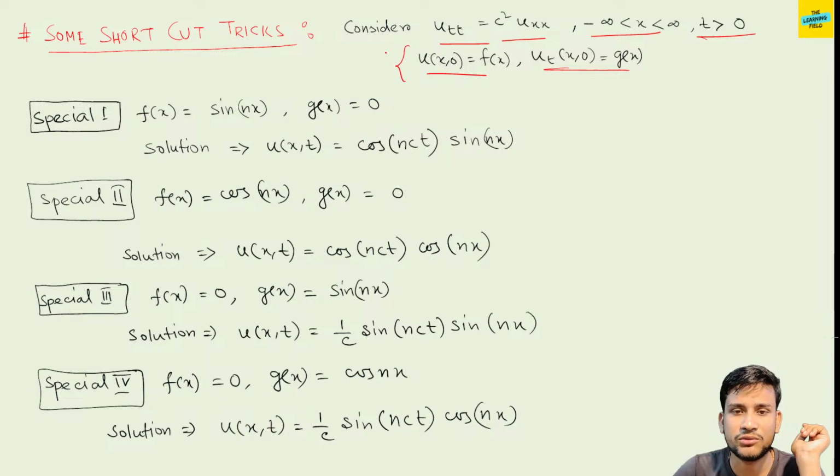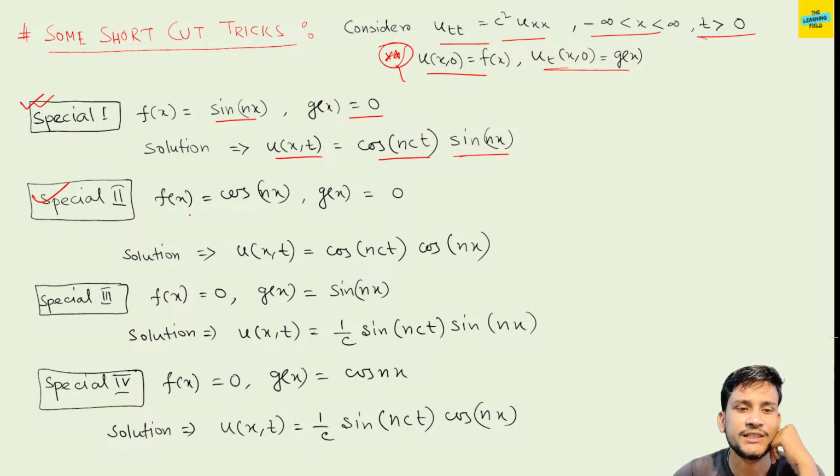Remember these two things, very important. Now these are special cases. One, if f(x) equal to sin nx or a sin nx is given and g(x) equal to 0, then the direct solution you can put as u(x,t) equal to cos nct into sin nx. This is the direct solution.